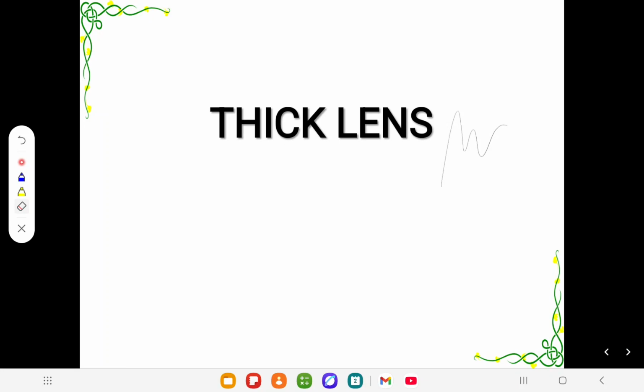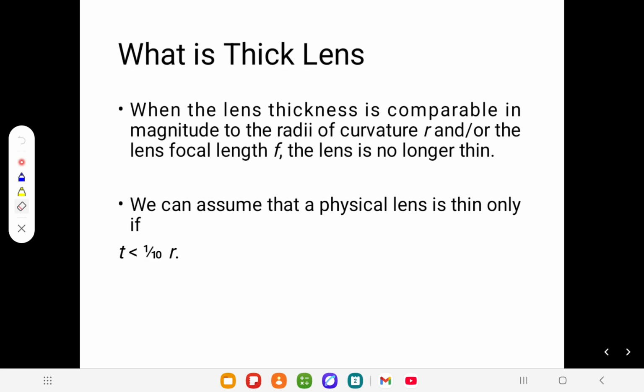and the thick lens, because it's quite tricky and there are a lot of concepts that we have to deal with and understand. So I will give three books, which are my favorite books, at the end of the video. Just move on. So what is a thick lens?